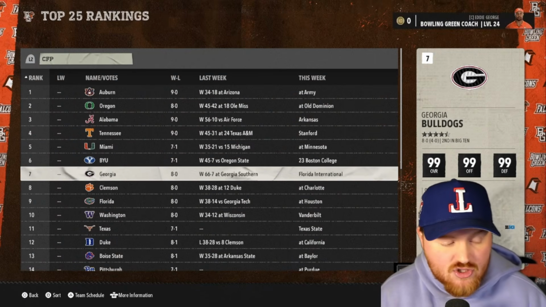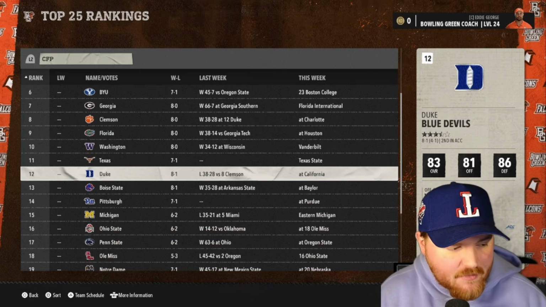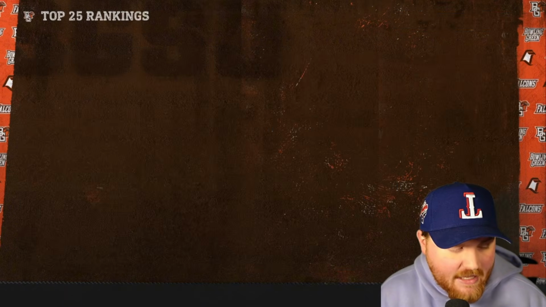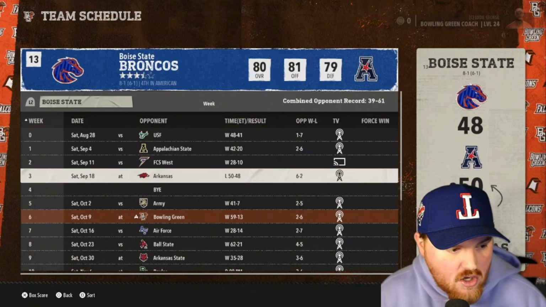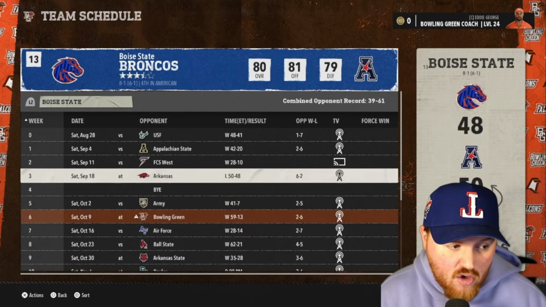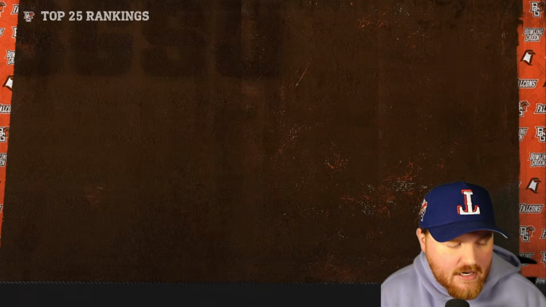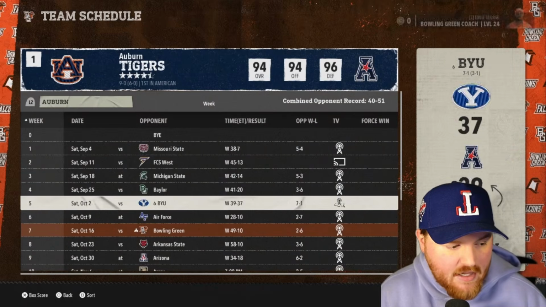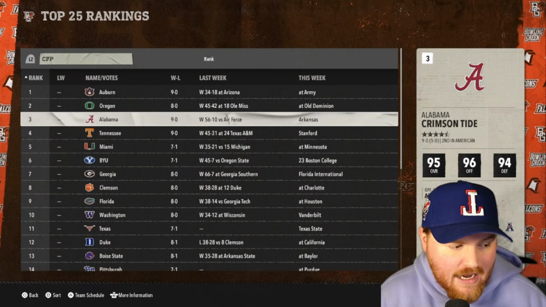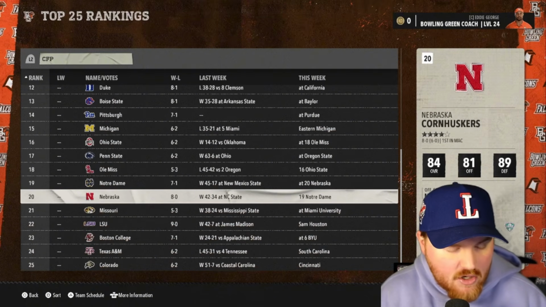Florida has an outside chance. Georgia has an outside chance of doing something here. So we have a couple teams in the mix. Boise State could make the playoff this season. They probably have a game against Auburn or Alabama at the end. They don't. So it'll be interesting to see what that conference championship game looks like, because Auburn and Alabama are both at the top there, and they don't have to play each other either. So it's probably going to be Auburn and Alabama, unless something crazy happens.